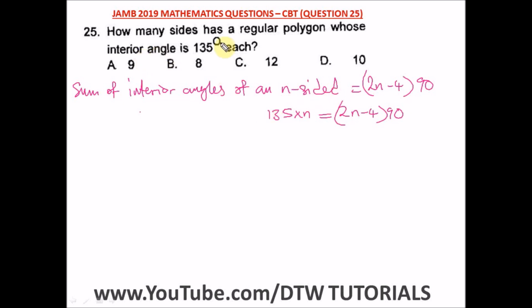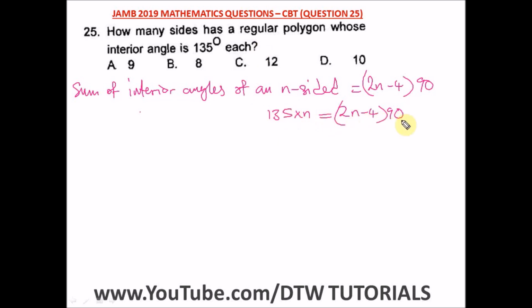Polygon, and it says whose interior angle is 135 each. So 135 times the number of sides is equal to what? This is the sum of all the interior angles, equal to what? So what are we looking for? N. Is that not it? So what do we do to find N?